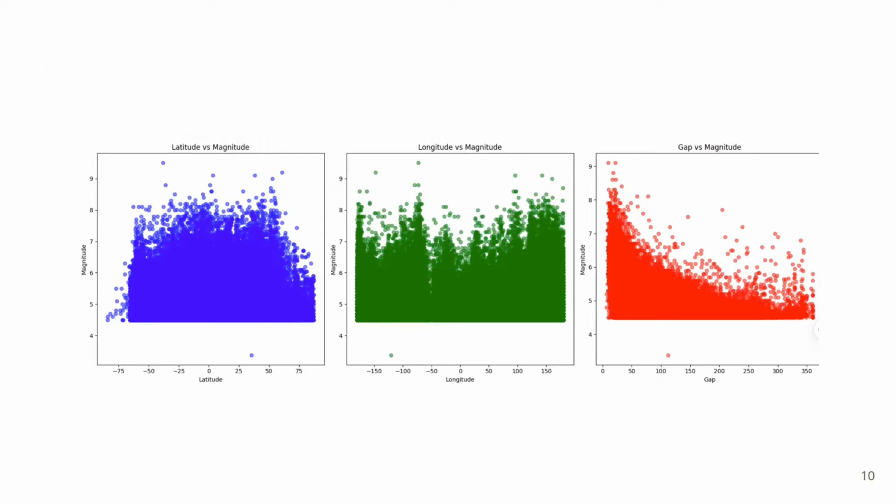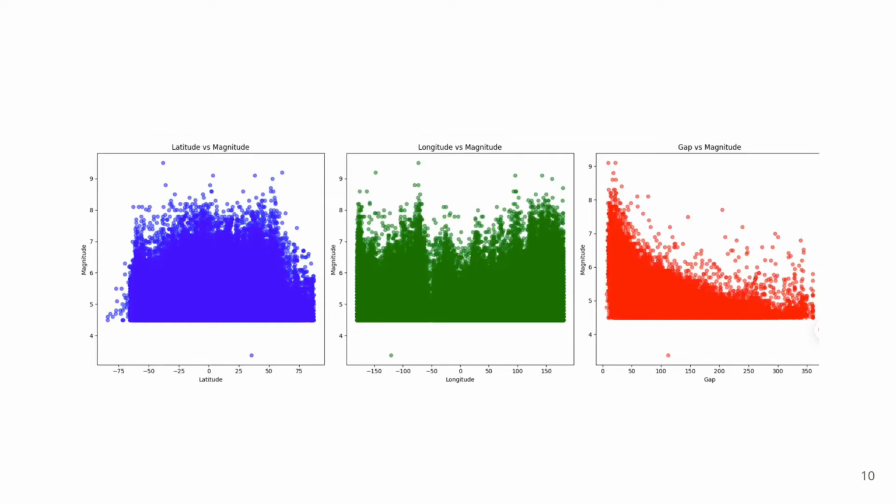From the figure between latitude versus magnitude, we can see that on the farther side of the latitude, higher magnitude earthquakes were more common.